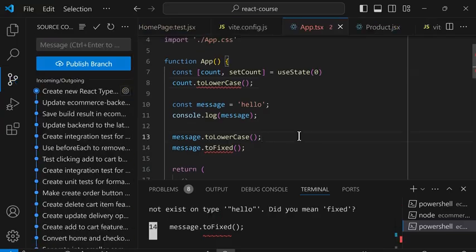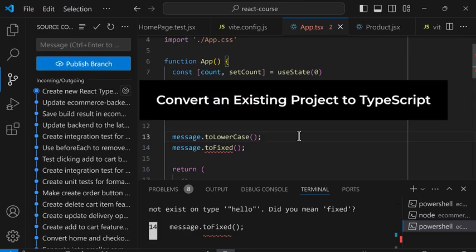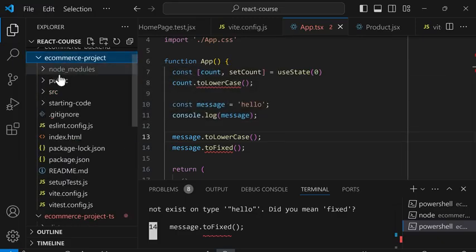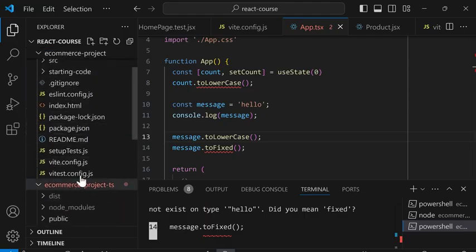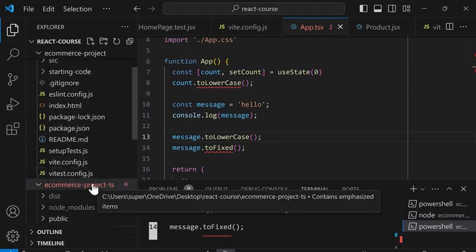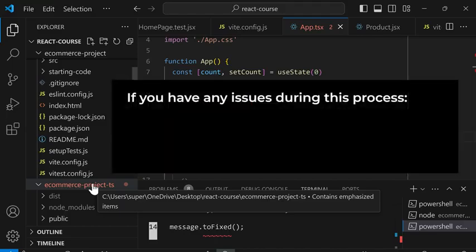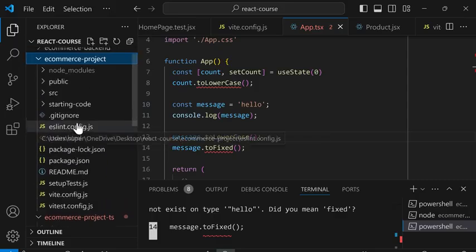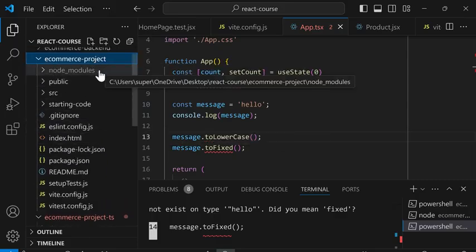So we just learned how to create a new React project that uses TypeScript. Now let's learn how to convert an existing project, like our e-commerce project, to TypeScript. To do that, we're just going to move all of our changes over to the new TypeScript project. Before we begin, if you have any issues during this process, please check the troubleshooting guide in the description, since things might change depending on the version of Vite. To make this easier, in the e-commerce project, we're going to delete the node modules folder for now.